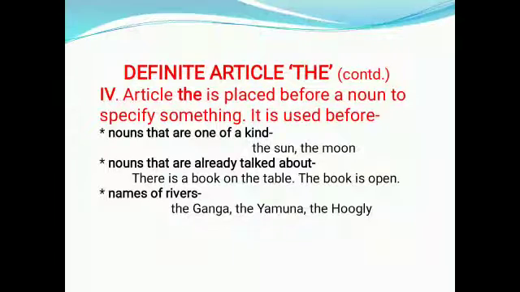Then article the is placed before a noun to specify something. It is used before nouns that are one of a kind. For example, the sun, the moon. Nouns that are already talked about. For example, there is a book on the table. The book is open. Then names of rivers. For example, the Ganga, the Yamuna, the Hooghly.